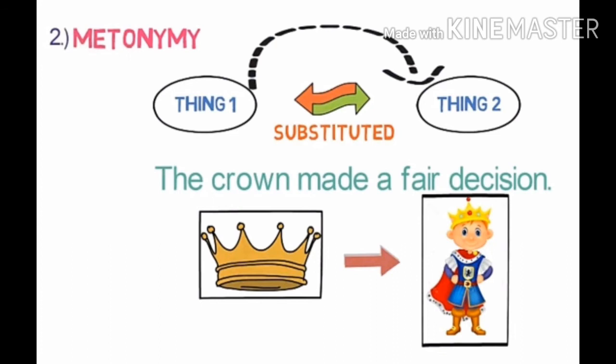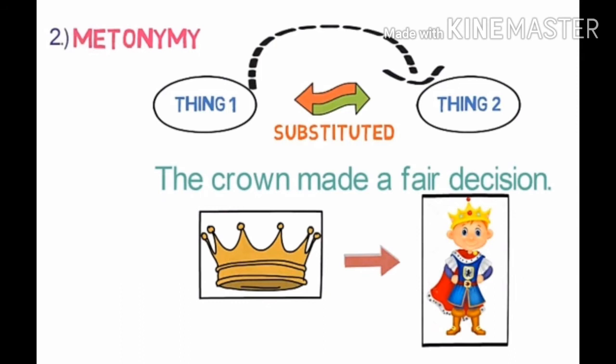Let's look into the example. The crown made a fair decision. Here we are using the crown which is representing the king. Here we are talking about the king. The crown made a fair decision. So here we are using this word for the king and not the crown itself. So here the crown is the example of metonymy here.